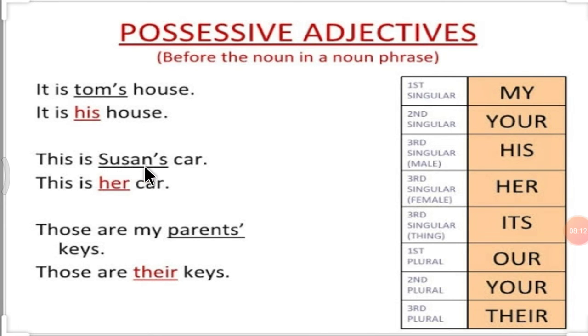This is Susan's car. Susan is a female. So, which adjective can we use for Susan? See here: female, her. So, this is her car. Those are my parents' keys.